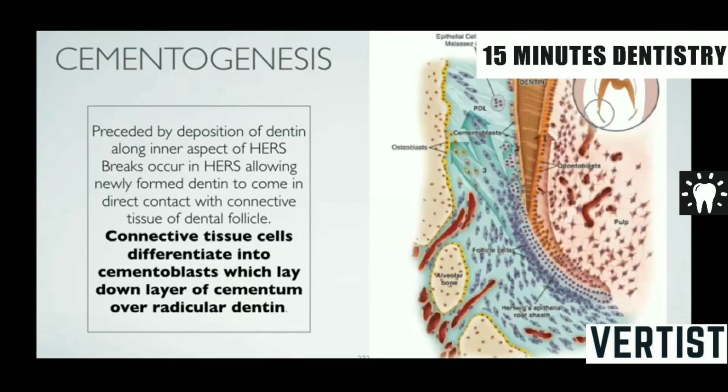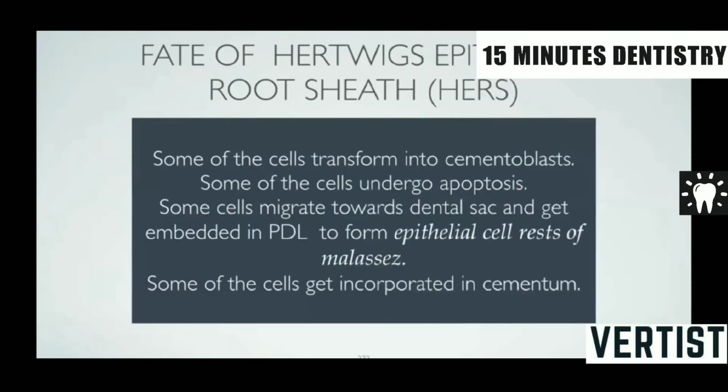Then you have the process of cementogenesis. How it forms, we all know the cementum is derived from the ectomesenchyme. It is preceded by the deposition of dentine along the inner aspect of the Hertwig epithelial root sheath. And when this epithelial root sheath breaks down, it allows the newly formed dentine to come in direct contact with the connective tissue of the dental follicle. And these connective tissue cells then differentiate into cementoblasts, which lay down the layer of cementum over the radicular dentine.